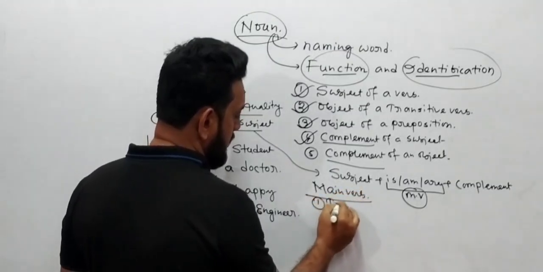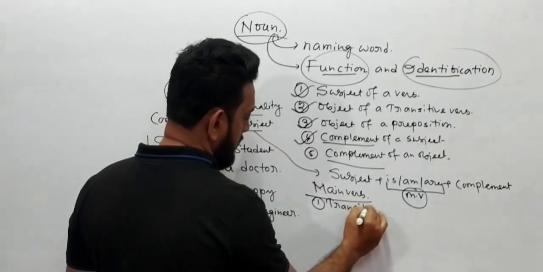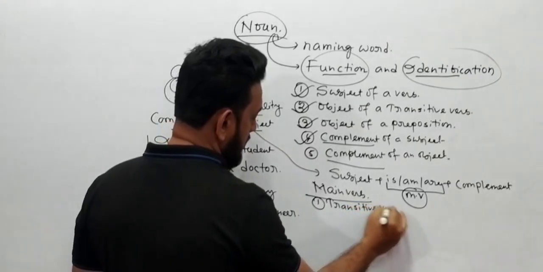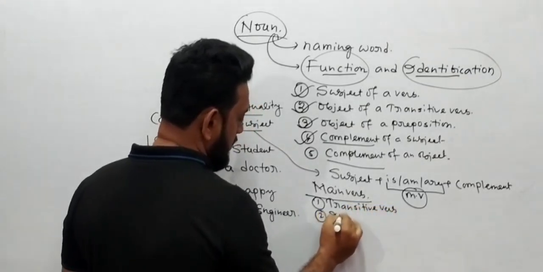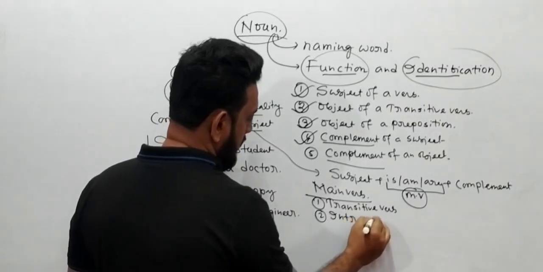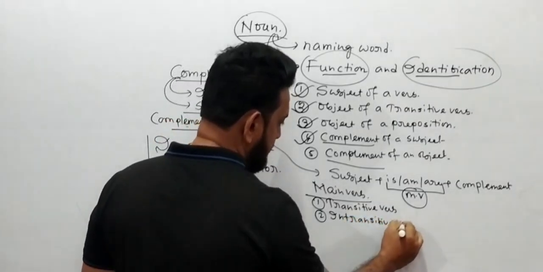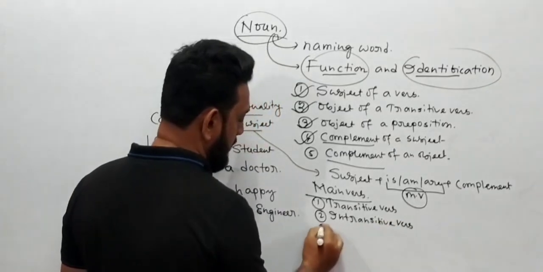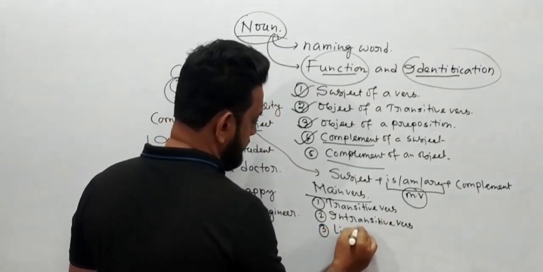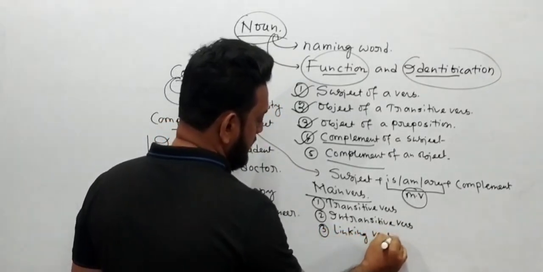One is transitive verb. Second one is intransitive verb. And third one is linking verb.